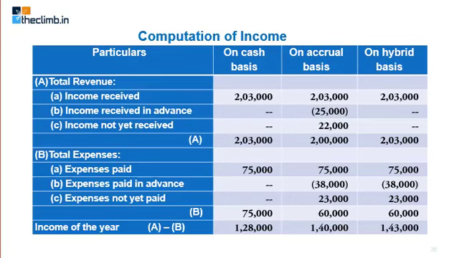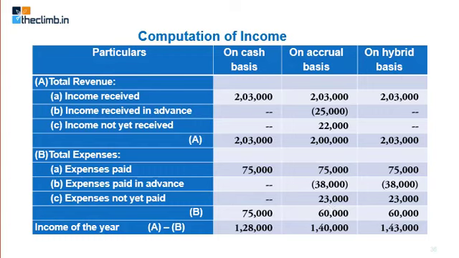So you have not paid them, but you have to pay. Means आपने benefit ले लिया लेकिन pay नहीं किया, तो you have incurred the expense. तो cash basis में तो नहीं लिखेंगे because you have not paid it, but accrual basis में because you have incurred, it has to be recorded. तो 23,000 यहाँ भी आएगा, hybrid में भी आएगा.